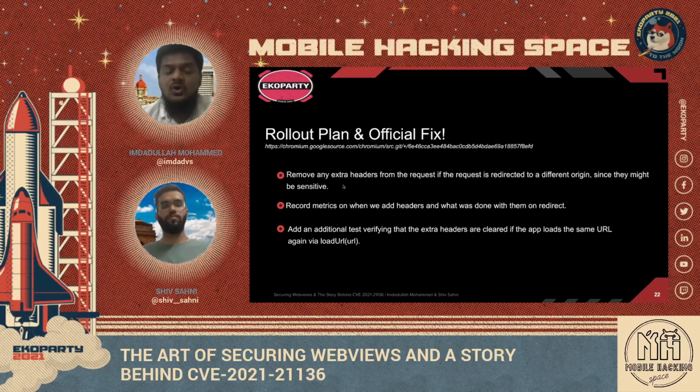So this fix says that if there is an origin mismatch between the request and the response, then simply drop that header, because it could be sensitive information such as the user session. Record metrics on when we add headers and what was done with them on redirect.